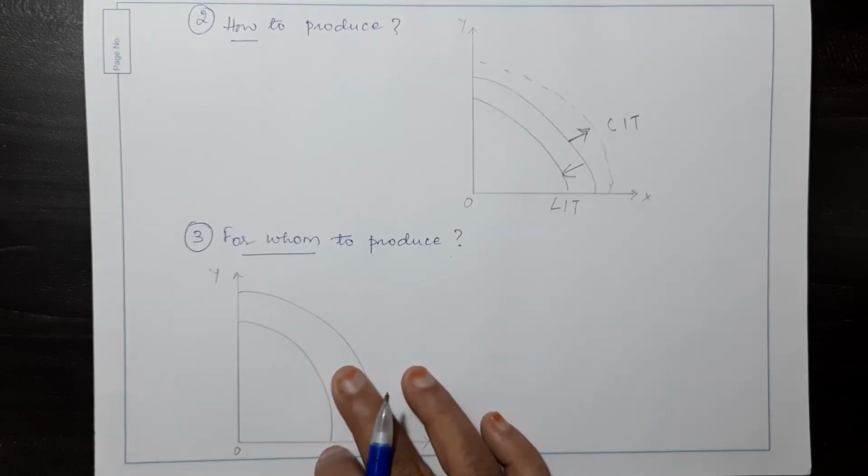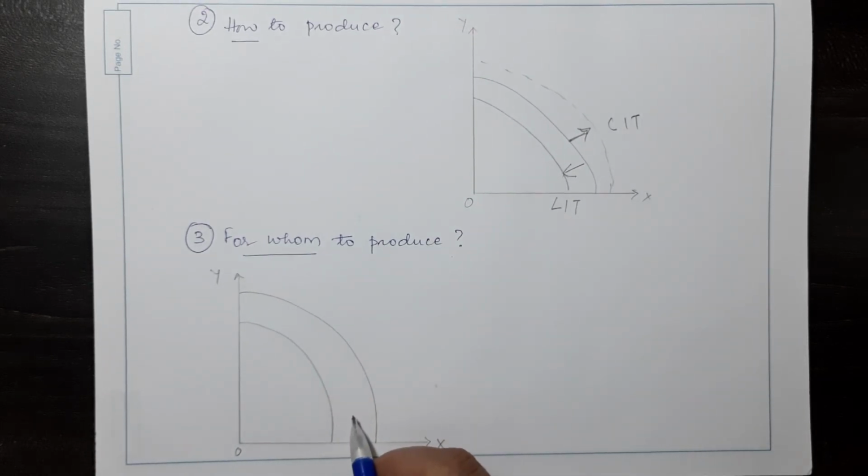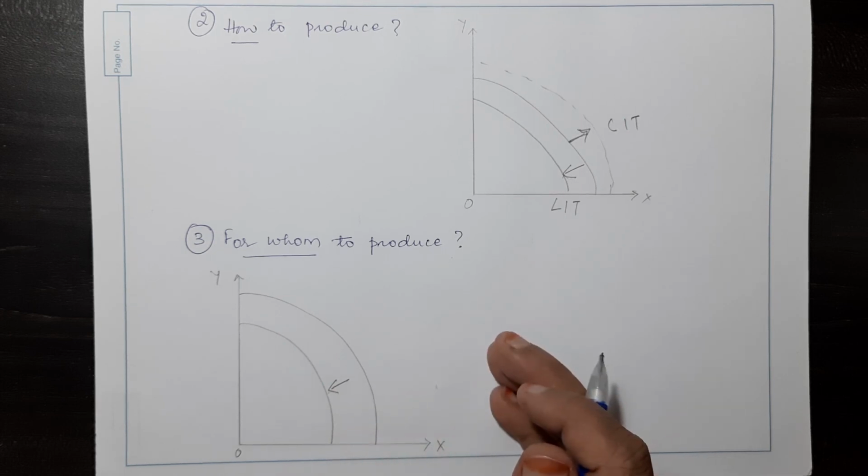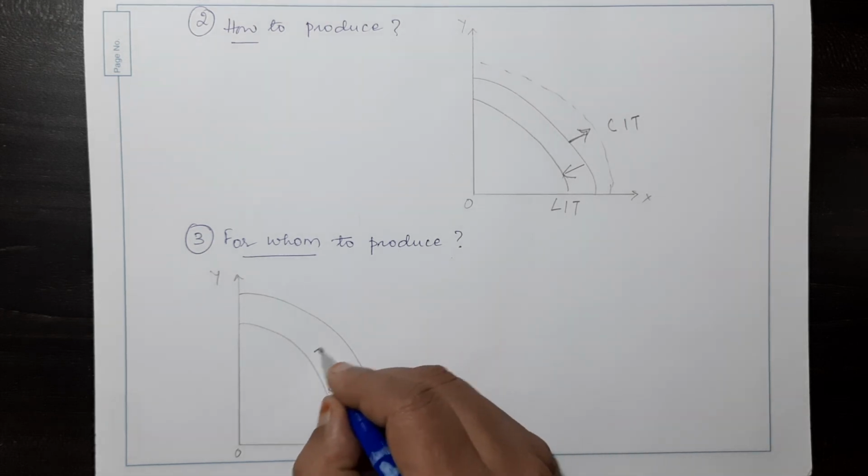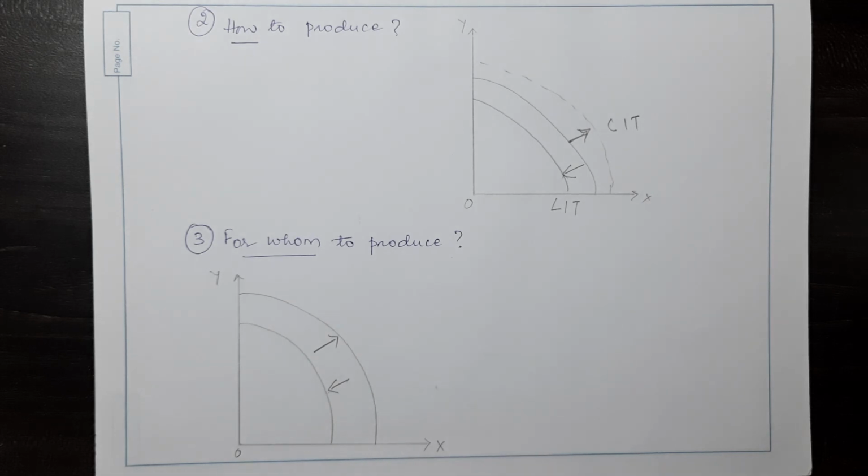Now for whom to produce? If goods are produced for the welfare of the poor people, poor sections of the society, then the PPC will move inside. And if the goods are produced for the higher income groups, that is luxury goods, then the PPC will move outside. So that is the information we get from the production possibility curve.